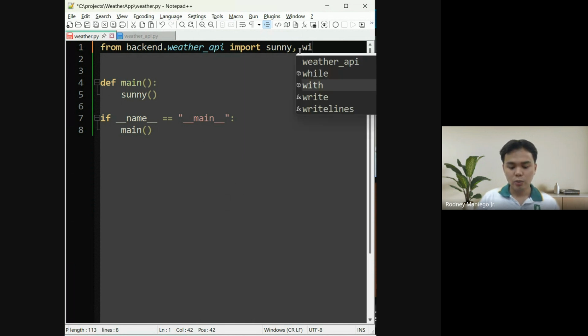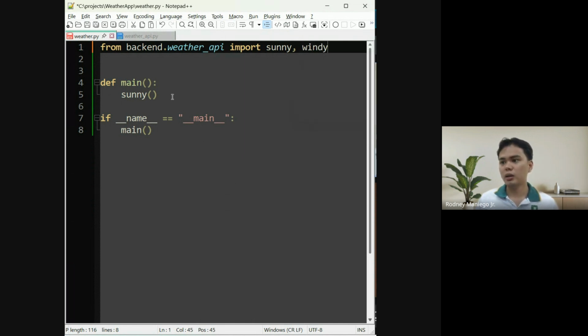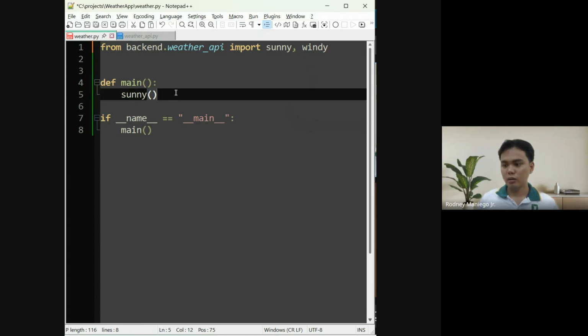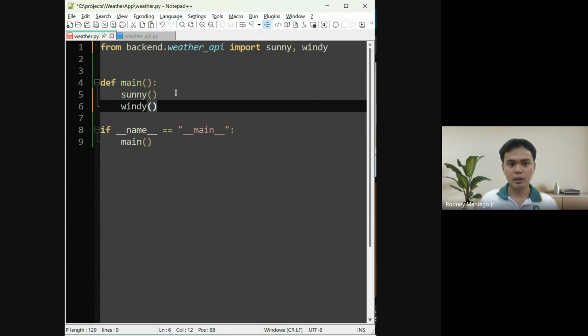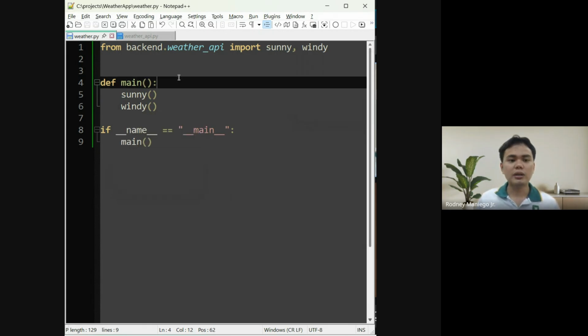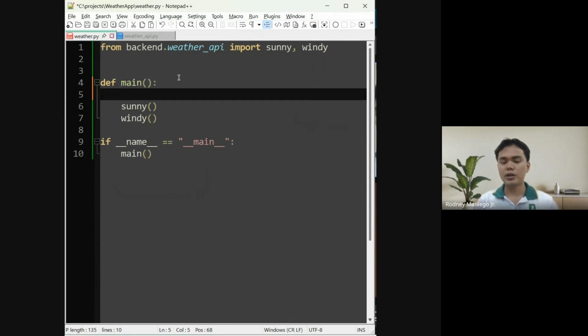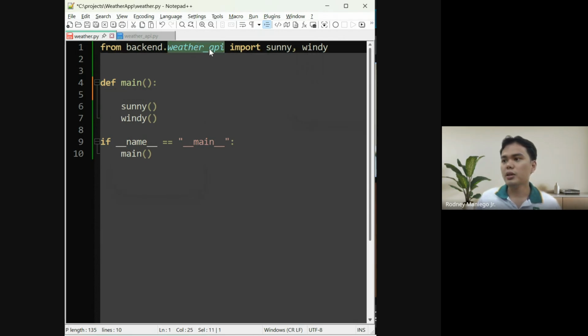So let's try windy. However, let's integrate our knowledge into basic Python programming. Let's just import everything for now.